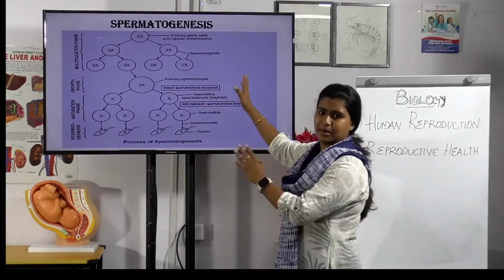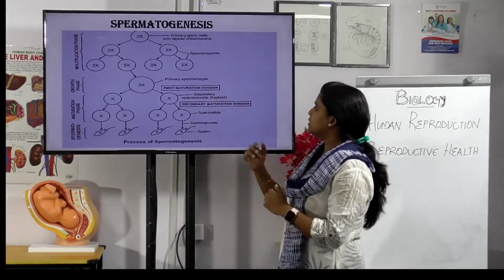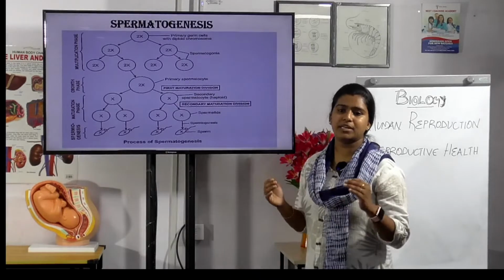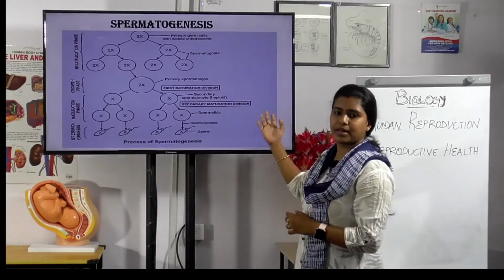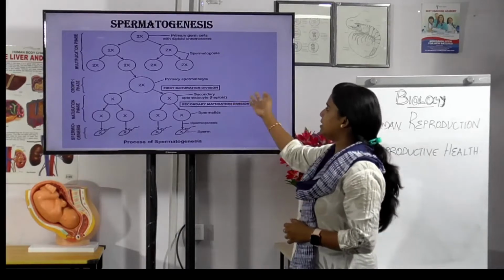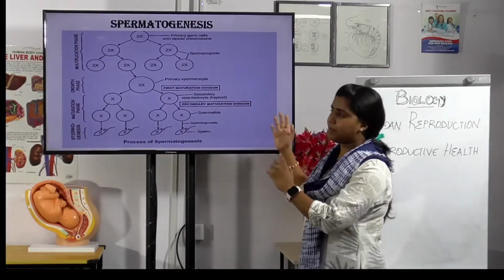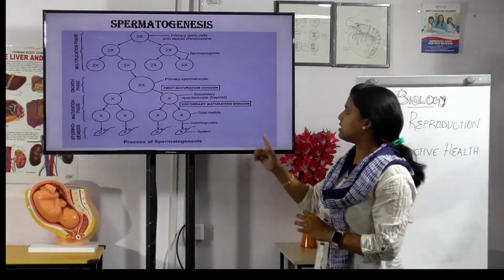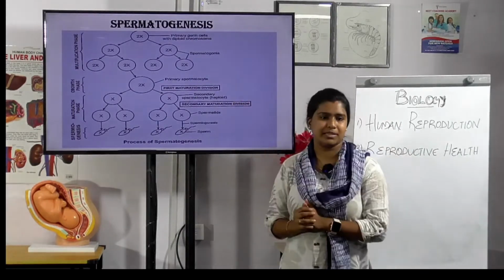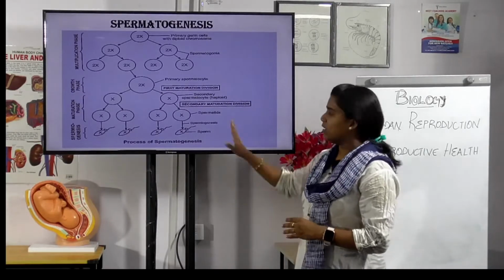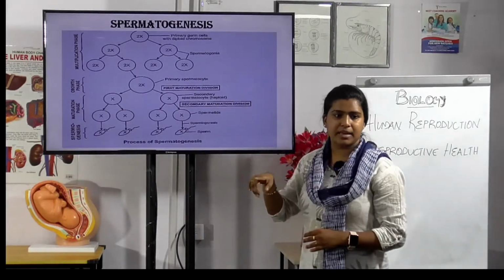And the next is growth. The spermatogonia slowly form into a primary spermatocyte through mitotic cell division. The primary spermatocyte forms in the growth phase, and after that there will be granulosa layers covering the primary spermatocyte. They are called the primary follicular stage. The primary spermatocyte is covered by a granulosa layer, known as primary follicular.